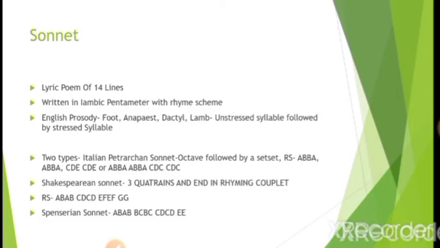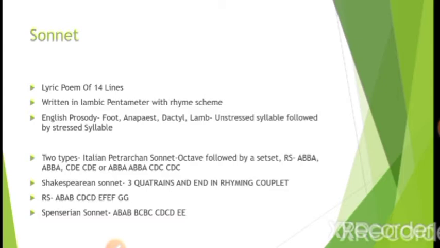Modern writers usually follow free verse. There is no rhyme scheme where you have to match the rhymes, where the lines have to rhyme. Modern writers do not utilize that in their writing. They write very freely. But at that time there was a format, a structure that writers had to follow.